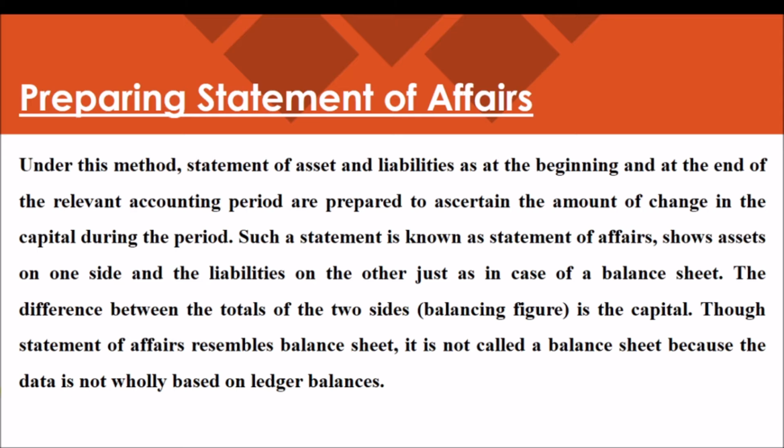Such a statement is known as the statement of affairs, which shows the assets on one side and the liabilities on the other side. Like a balance sheet, we are preparing the statement of affairs. And the balancing figure will be the amount of capital.